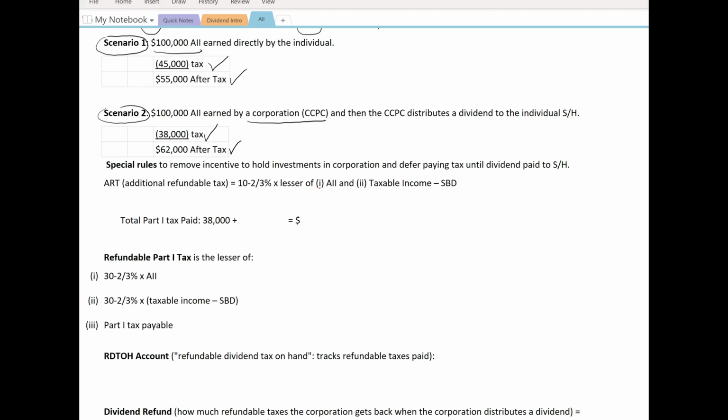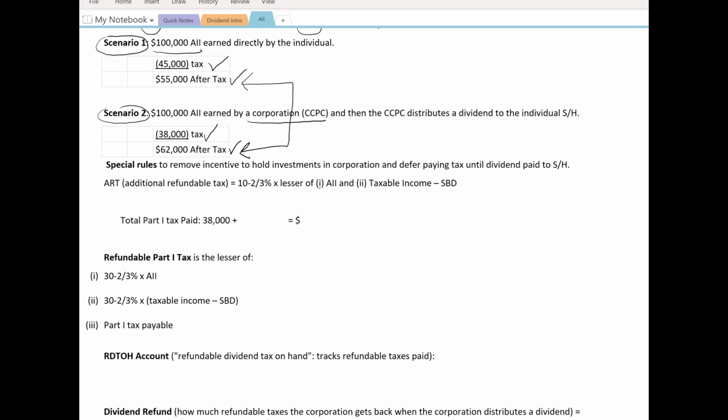Well, now, if we look at these two amounts of taxes, there's an incentive for the individual to set up a CCPC and maybe buy a bunch of shares, and then within the CCPC earn aggregate investment income, maybe taxable capital gains, interest income, rental income.